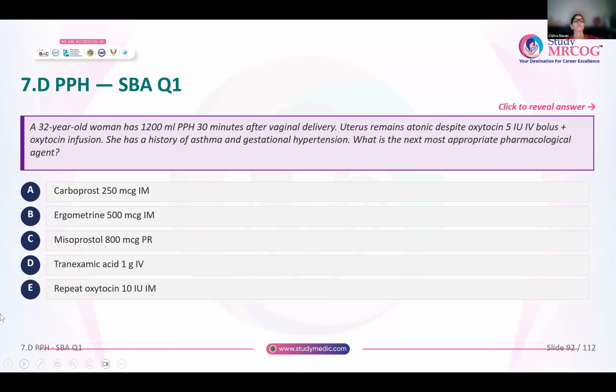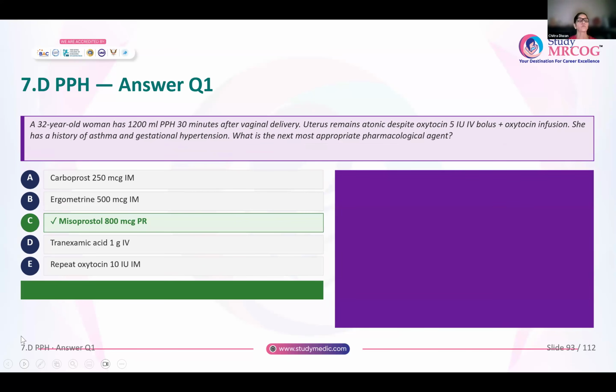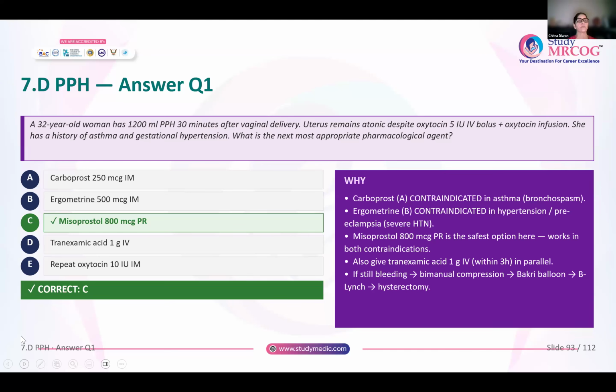So you have this 32-year-old woman who has had PPH. The blood loss is 1200 ml, 30 minutes after a vaginal delivery. The uterus is atonic despite oxytocin 5 units IV bolus and also an oxytocin infusion. She has a history of asthma and gestational hypertension. What is the next most appropriate pharmacological agent? Hypertension, so you cannot give syntometrine. There's asthma, so you cannot give carboprost. So the only option that remains here is misoprostol. That is the correct option, because all the other options are contraindicated.